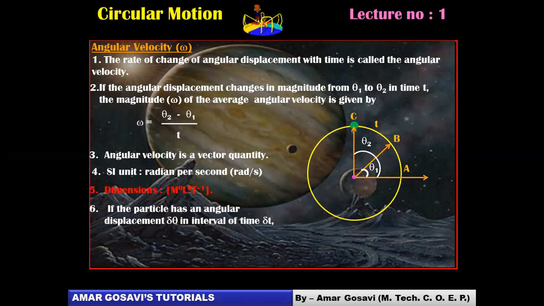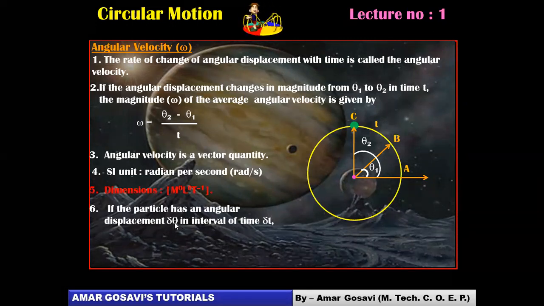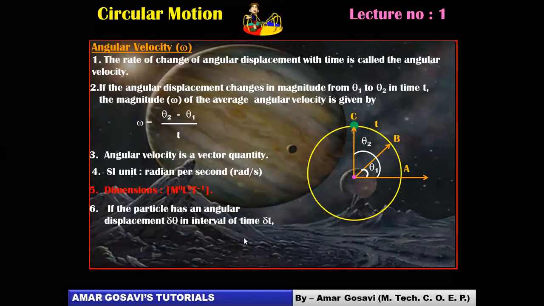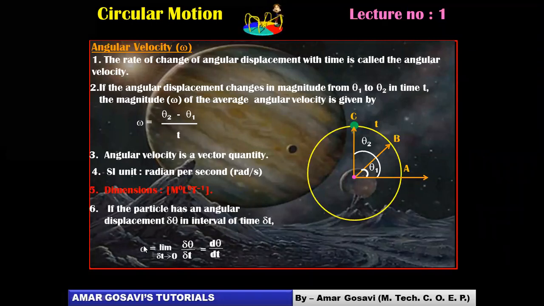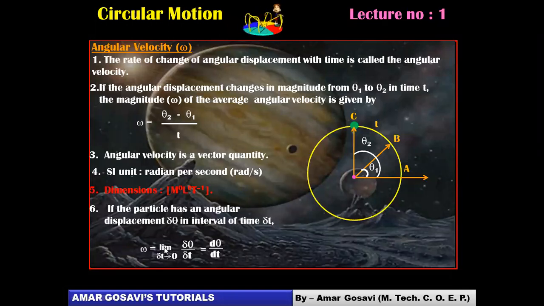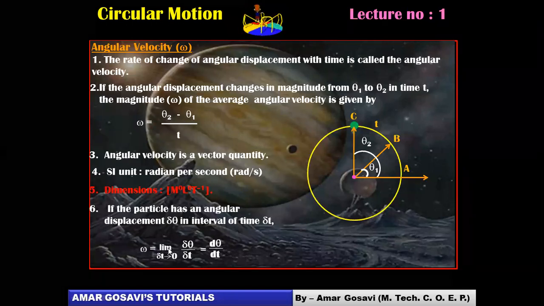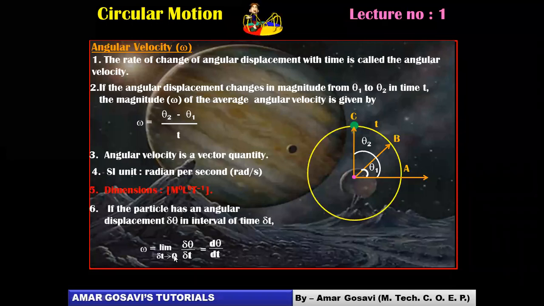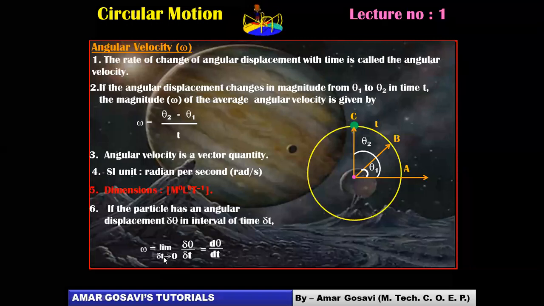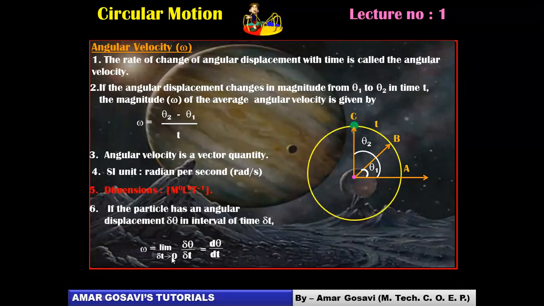But remember one thing, if it's a small angular displacement given by del theta in time interval del t, a small time interval, then angular velocity will be given in terms of limiting action. Understand how we denote it. Limit, lim stands for limit, del t tending to 0. Limit del t tending to 0 means del t is very near 0 but it has not become 0.